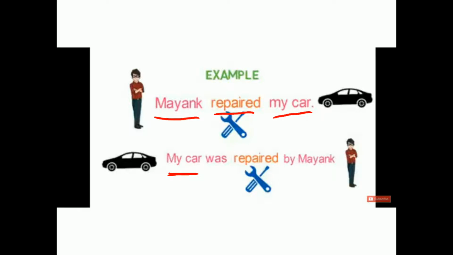As the second form of the verb is used here, we'll use was as a helping verb. Then the third form of the verb, and that is repaired also. Then the preposition by, and last we have the doer of action, that is Mayank. So, the sentence in passive voice will be: my car was repaired by Mayank.